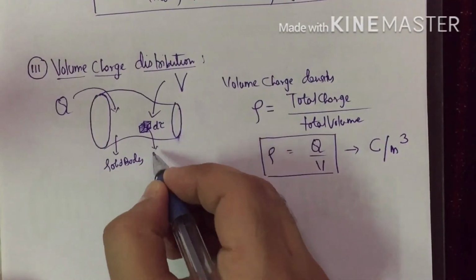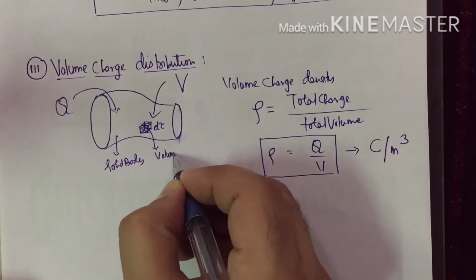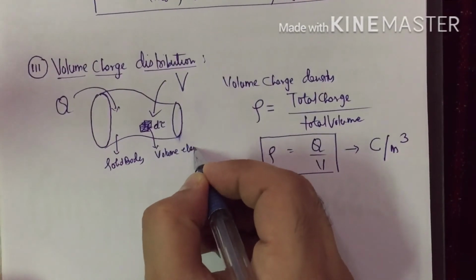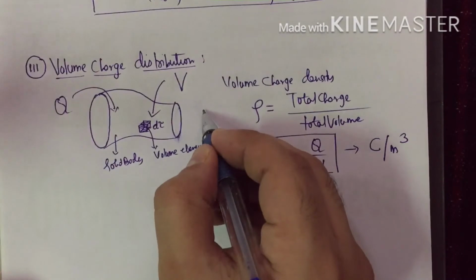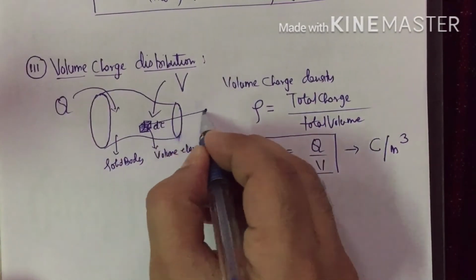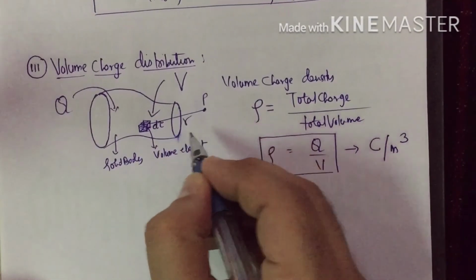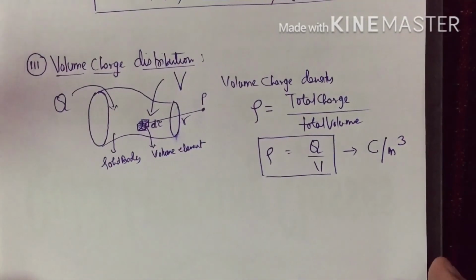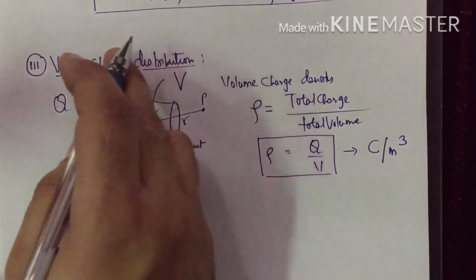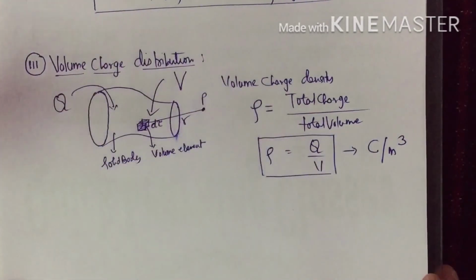This is called your volume element. So let us assume P is any point at r distance from this volume element. So let us calculate a total electric field at point P due to this whole volume charge.